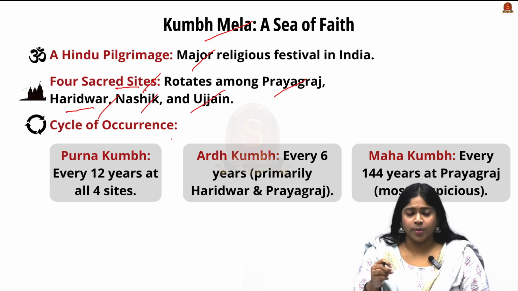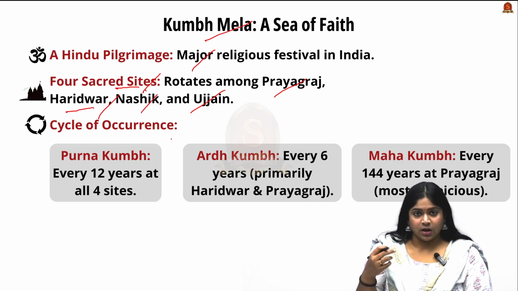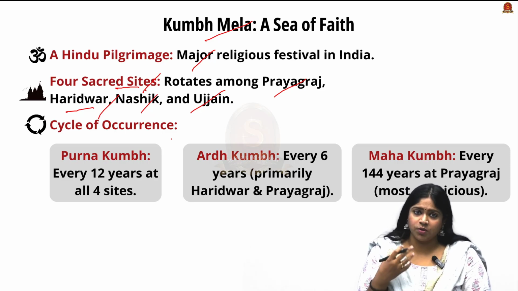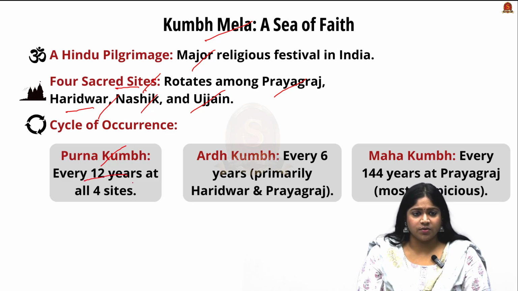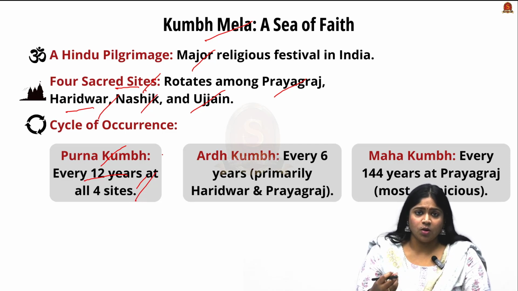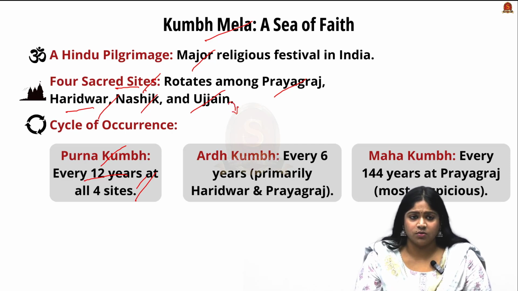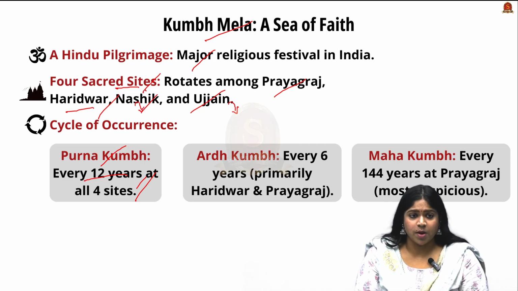So this Maha Kumbh Mela happens according to different cycles of occurrence at different places, determined by a specific positioning of the astrological cycle. The first is the Purna Kumbh Mela, which happens every 12 years at all the 4 sites. It involves the gathering of millions of people coming for spiritual attainment and bathing in the sacred rivers. Ujjain would be on the banks of the river Shipra, Nashik on the banks of the river Godavari, and Haridwar on the banks of the river Ganges.